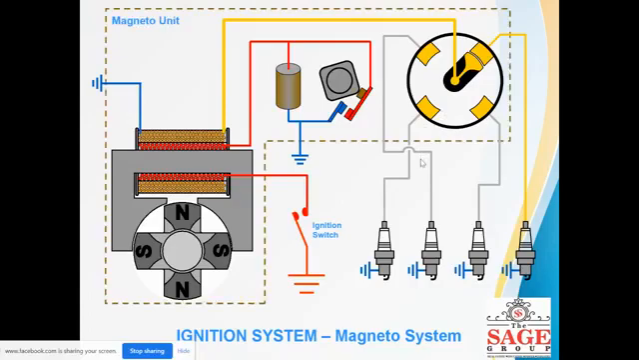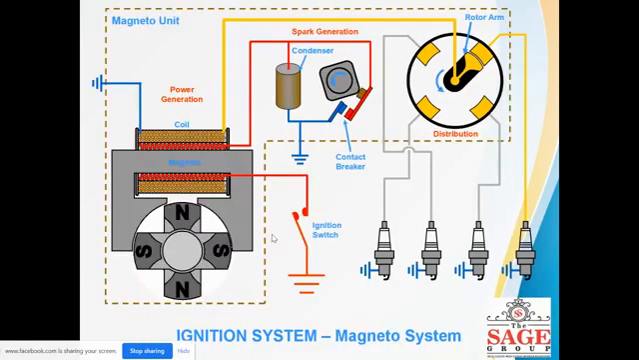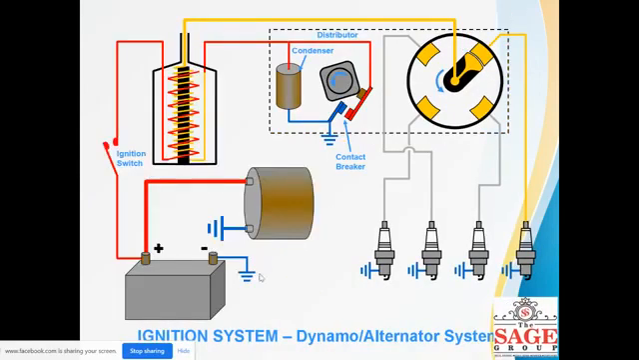This is the ignition coil. This is the magnetic unit, power generation, coil, spark generation. This is the condenser, contact breaker, distributor unit, rotor arm rotating, and this is basically a battery unit. Now this is the battery ignition system in a more advanced manner. Previously we have seen the magnetic ignition system. Now this is the battery ignition system.